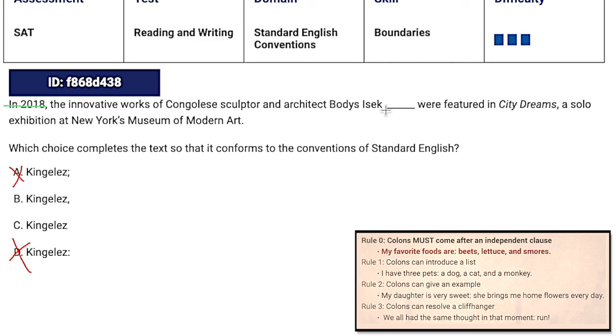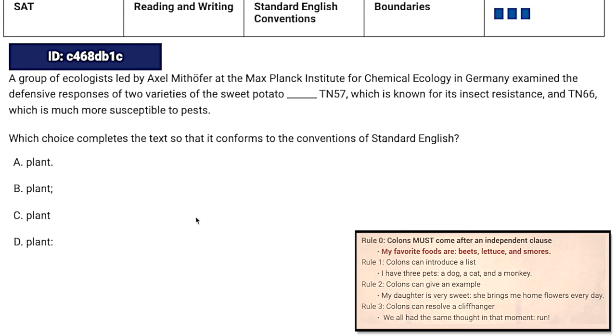So what's the subject of the sentence? "The innovative works of Congolese sculptor and architect Bodys Isek Kingelez" is the subject, and the main verb is "were." We do not want to separate the main subject and its verb, so we're going to go with C, no punctuation. Let's take a look at this next one.